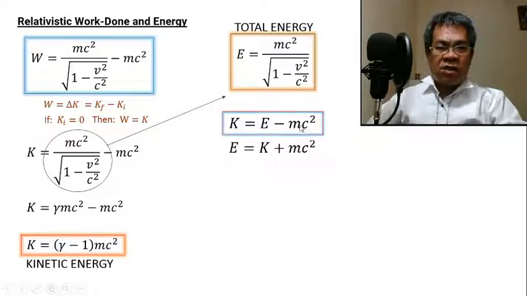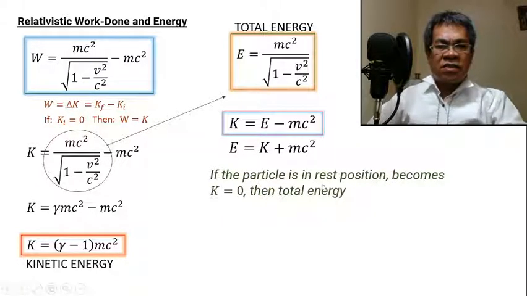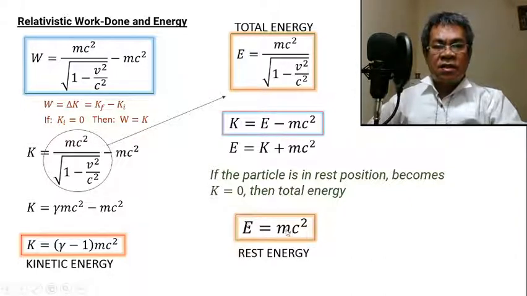Transpose this mc squared to the left side. So the total energy, aside from this formula, we can calculate if we have the kinetic energy added to the rest energy. What is rest energy? It is the case when K is 0. Take note that we start from rest, so the kinetic energy is 0 at the rest position. Therefore, the total energy becomes mc squared.